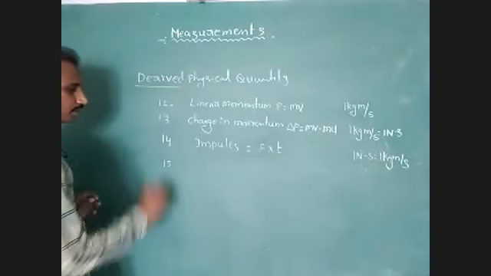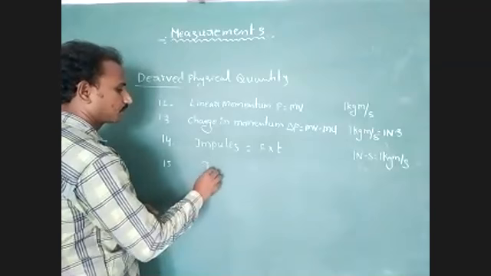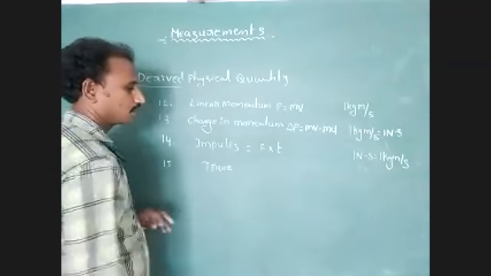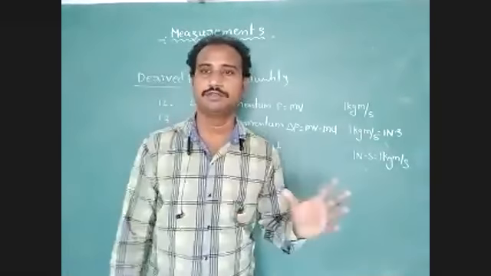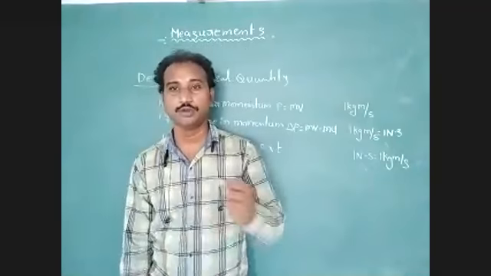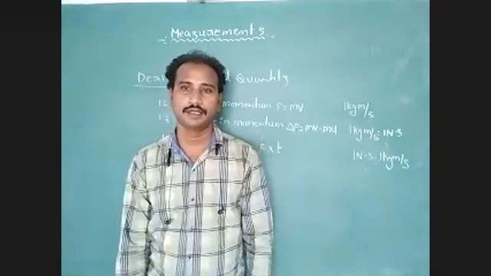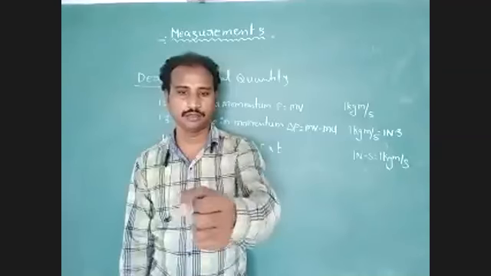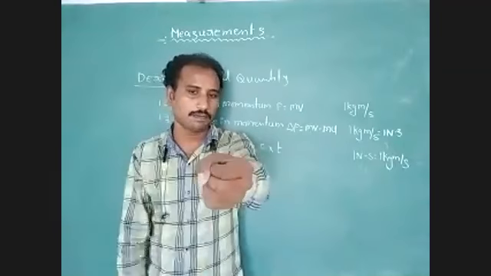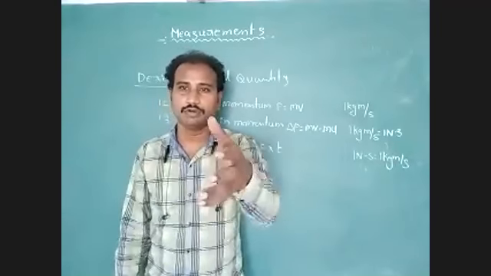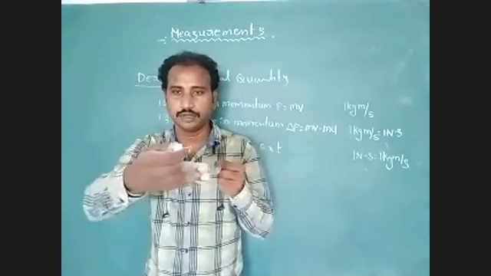Next one, 15th one. The physical quantity is torque. Torque means the turning effect of force. Generally, we observe this condition while opening or closing a door. We apply a pulling force perpendicular to the door, but the door cannot move along the direction of the force. It moves in a curved path.